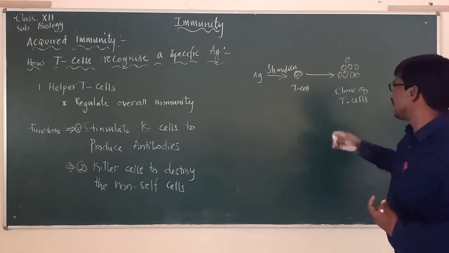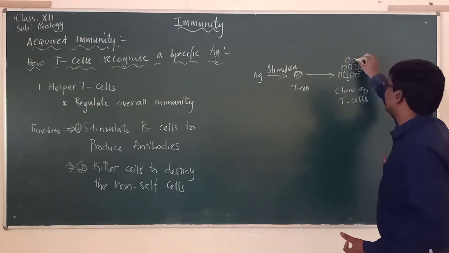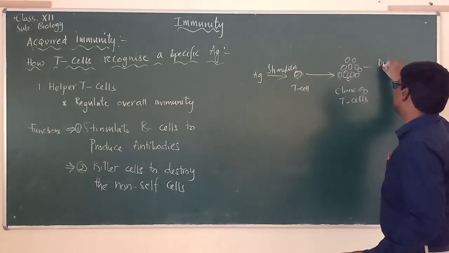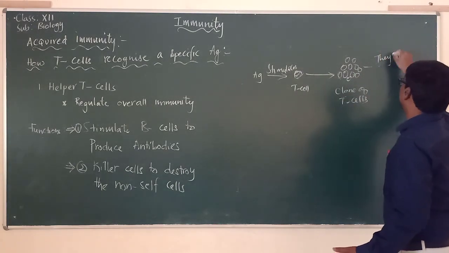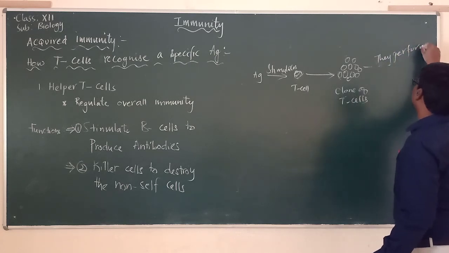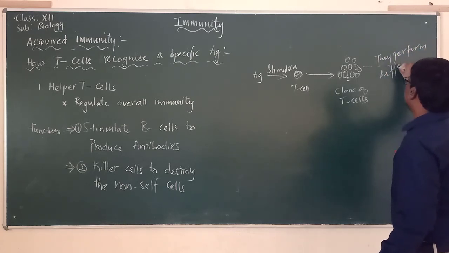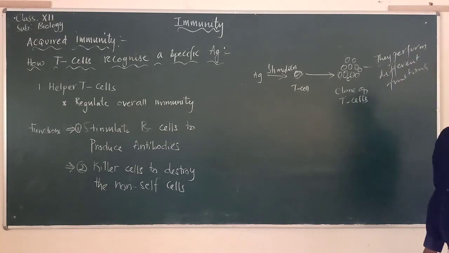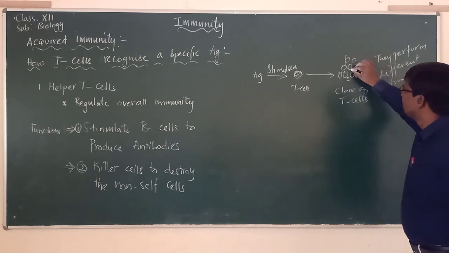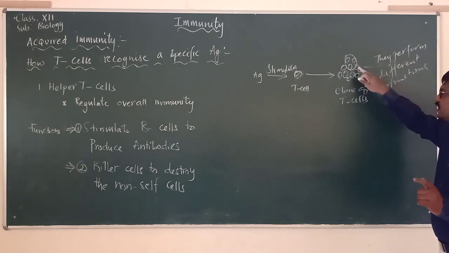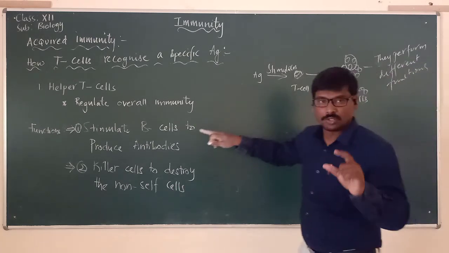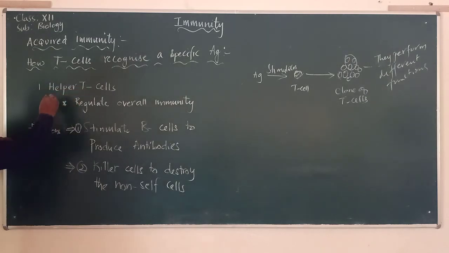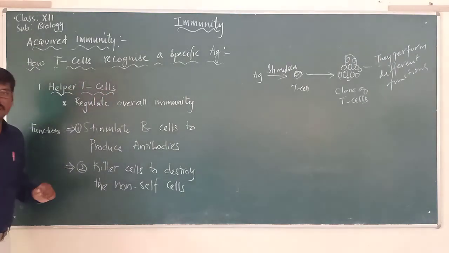Now we are going to understand that these cells, which are called a clone, identical cells, perform different functions. So what are those functions that they perform? We are trying to understand. First group: let us say I am taking a few cells of this clone, T cells only. Those cells are called helper T cells. The first type of cells are called helper T cells.